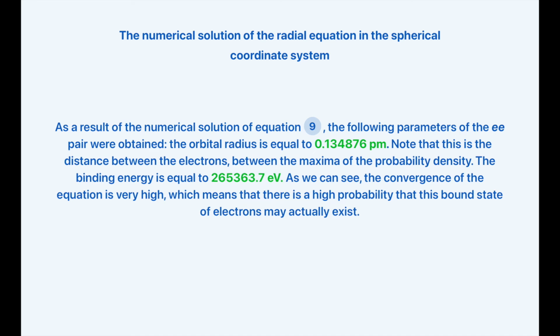As a result of the numerical solution of equation 9, the following parameters of the EE pair were obtained. The orbital radius is equal to 0.134876 picometers. Note that this is the distance between the electrons, between the maxima of the probability density. The binding energy is equal to 265,363.7 electron volts. As we can see, the convergence of the equation is very high, which means that there is a high probability that this bound state of electrons may actually exist.